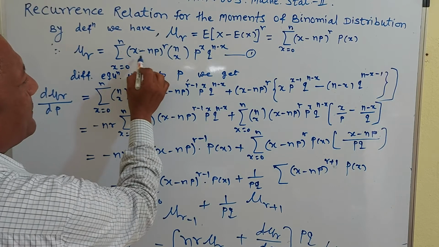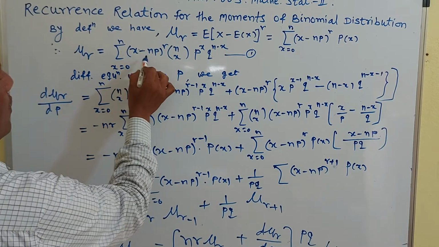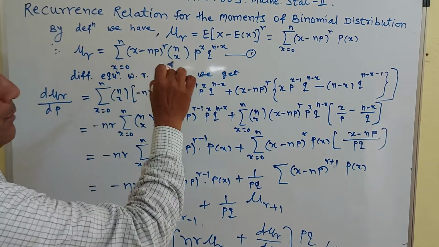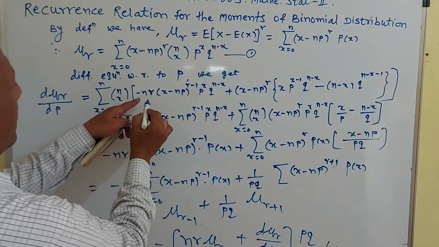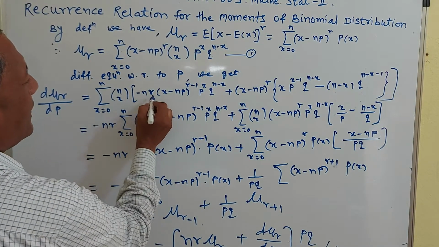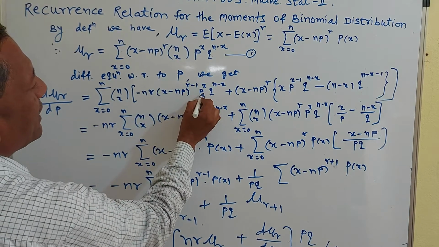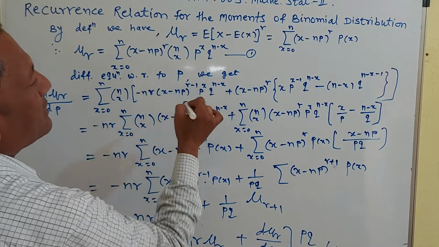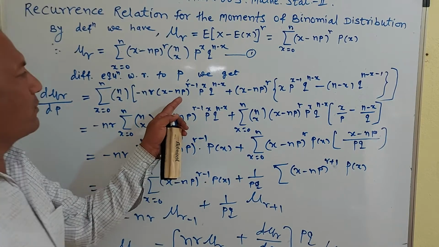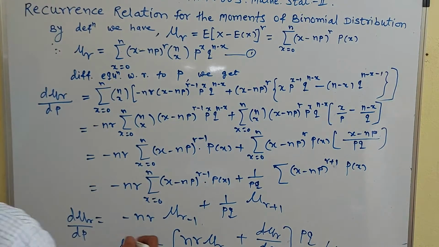The derivative of x with respect to p is 0, and minus np gives minus n. So you obtain minus n into r (x minus np) raised to r minus 1 p raised to x into q raised to n minus x as it is, by using the product formula of derivative.